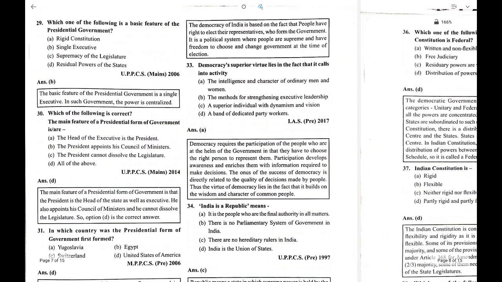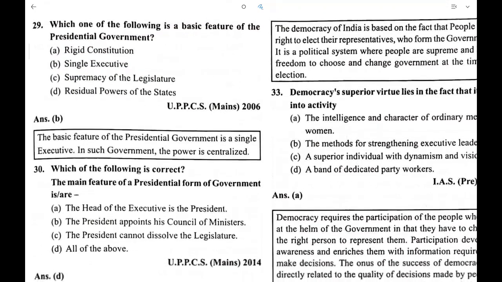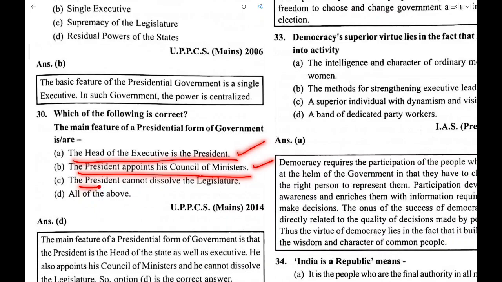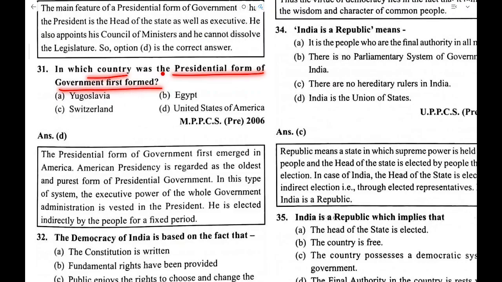Which of the following is a basic feature of presidential government? So there is a single executive, that is the president. The main feature of presidential government is the head of the executive is the president. The president appoints his council of ministers, and the president cannot dissolve the legislature. All of these are features. In which country was the presidential form of government first formed? It was formed in the USA, and even today it is in the USA.